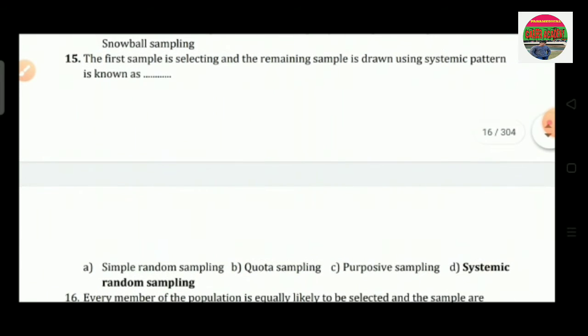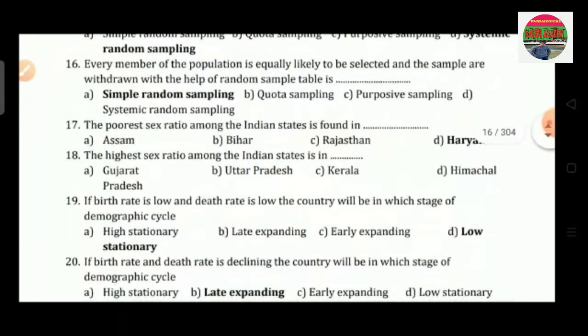Question number 15 is, the first sample is selected and the remaining samples are drawn using a systematic pattern is known as. Option A is simple random sampling, option B is quota sampling, option C is purposive sampling, and option D is systematic random sampling. So the correct answer is systematic random sampling.